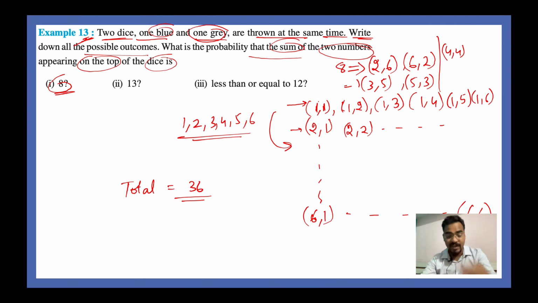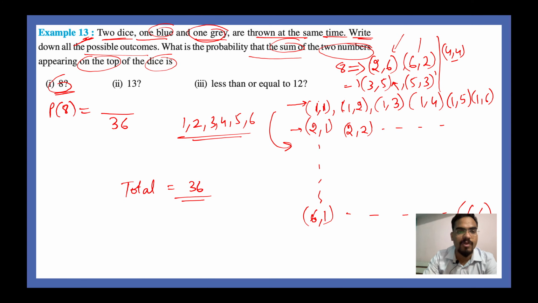What should be the answer to this question? Should it not be the probability of getting an 8? The probability of getting a sum equal to 8 is nothing but, the total number of outcomes is 36, so we will write 36 in the denominator. And what are the favorable outcomes? You have 1, 2, 3, 4 and 5. Sorry, 5 outcomes. So 5 upon 36 is your probability, right? So P of 8 is equal to 5 divided by 36. Likewise you can solve for 13, and also you can do this question.